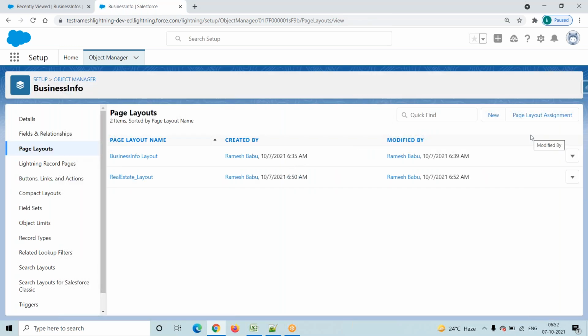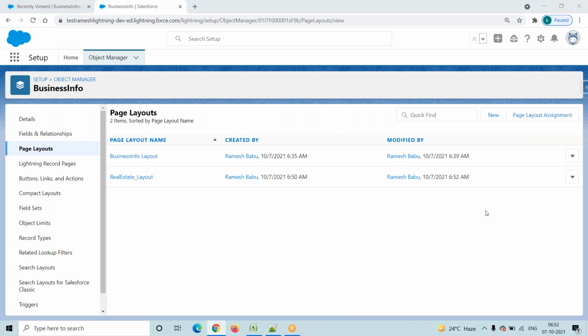So we created one new page layout. My page layout name is real estate layout. While creating a page layout, we make a duplicate copy of the existing one, so the system automatically creates exactly the business info layout. Then we remove whatever fields we don't want on this page layout.